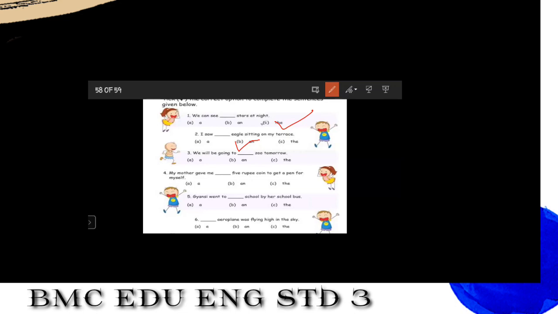Now see the third example. We will be going to dash zoo tomorrow. Now what you will use here? A and the.